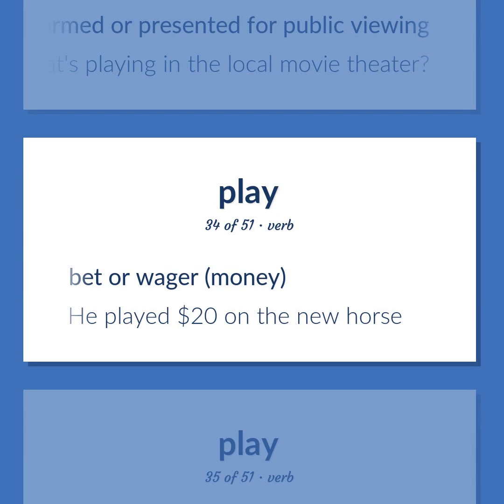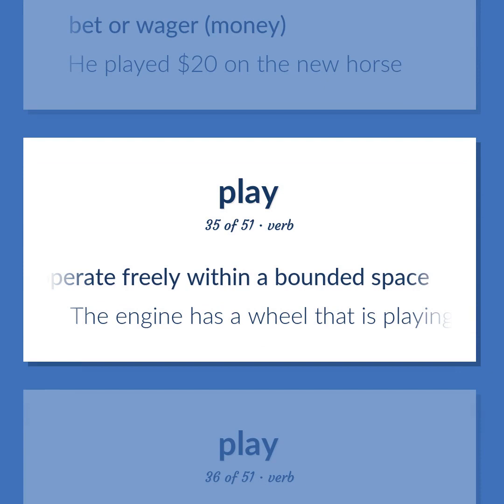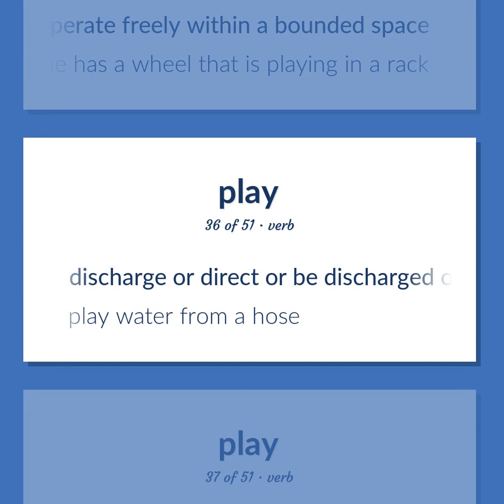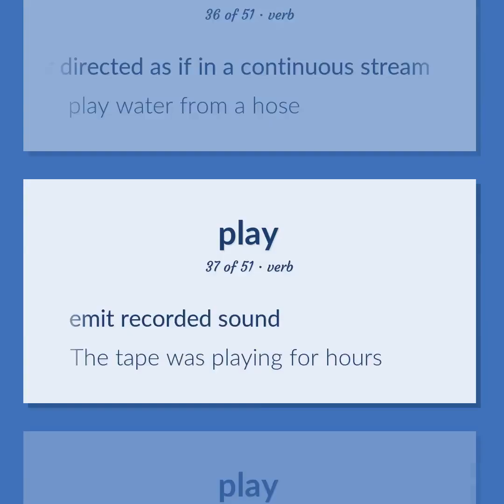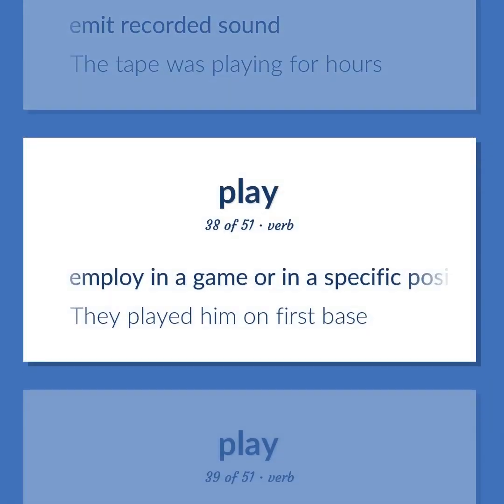Bet or wager money. He played $20 on the new horse. Cause to move or operate freely within a bounded space. The engine has a wheel that is playing in a rack. Discharge or direct or be discharged or directed as if in a continuous stream. Play water from a hose. Emit recorded sound. The tape was playing for hours. Employ in a game or in a specific position. They played him on first base.